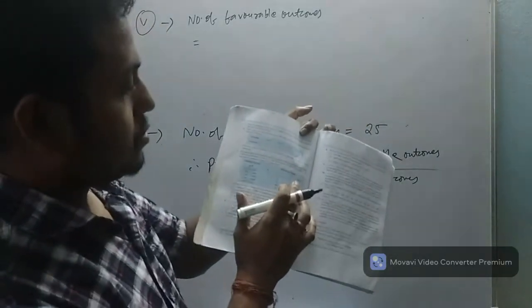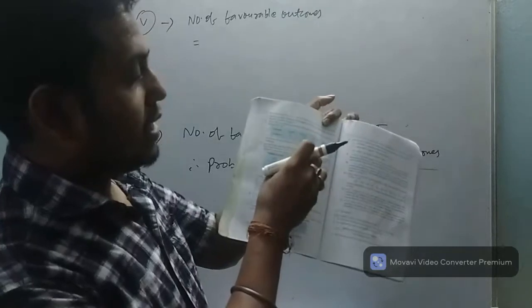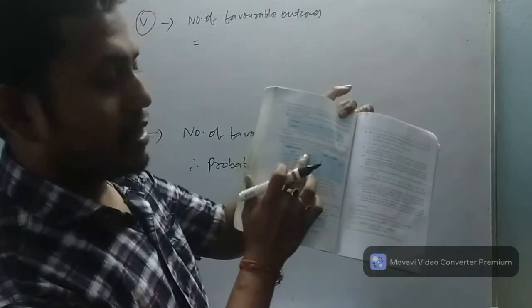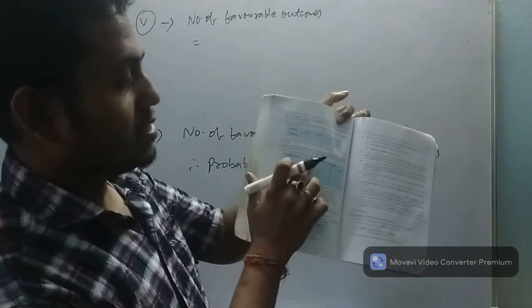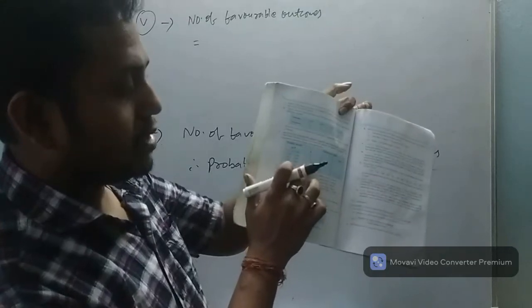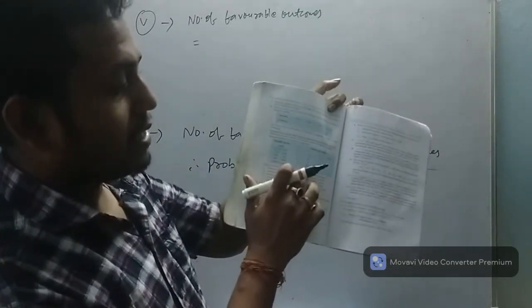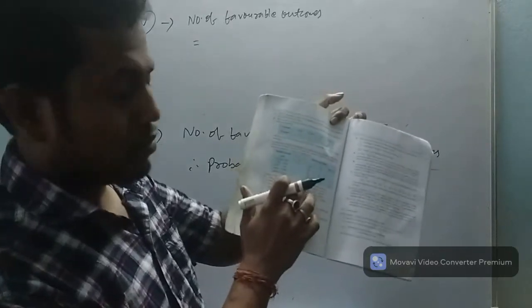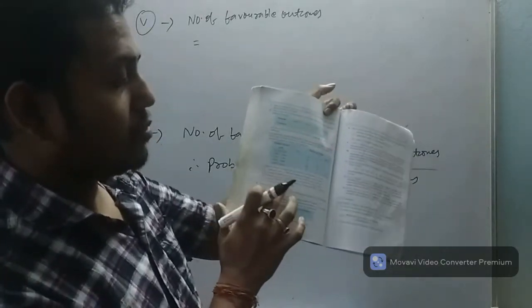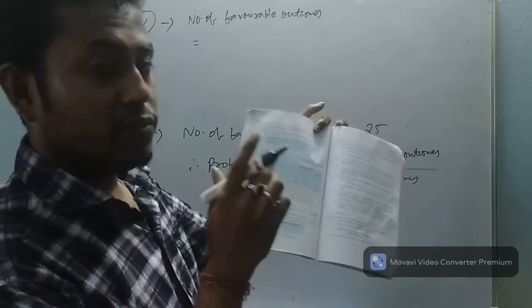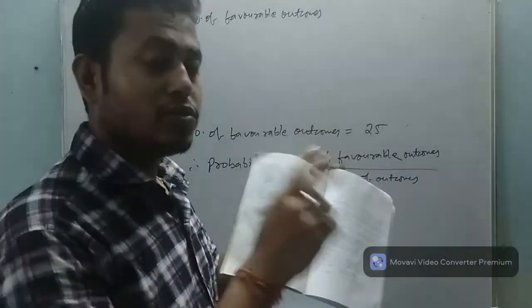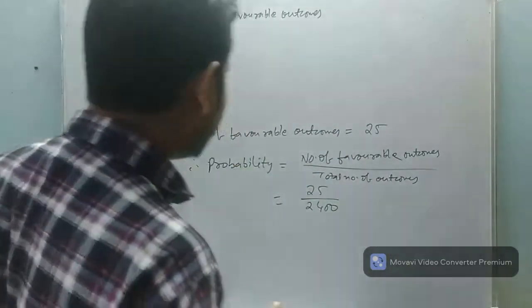So we'll add all the values under the 0 vehicle column and under the 1 vehicle column. The question said owning not more than 1 vehicle, it should not go beyond 1 vehicle.